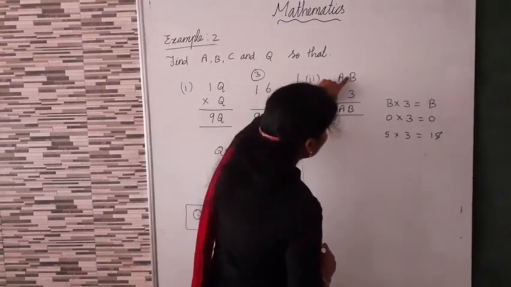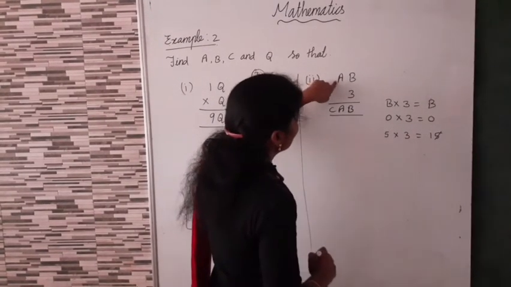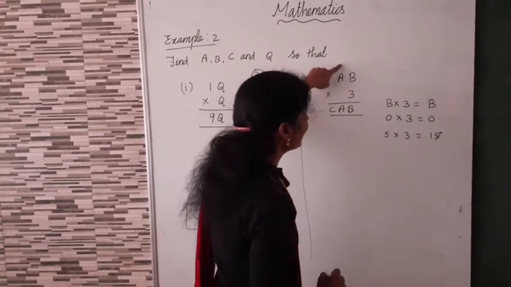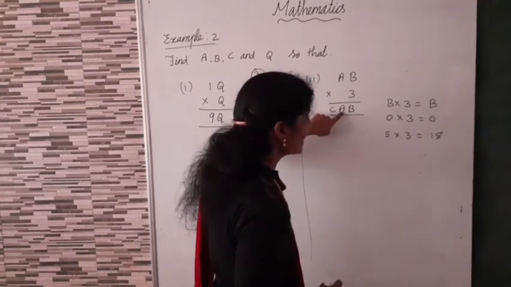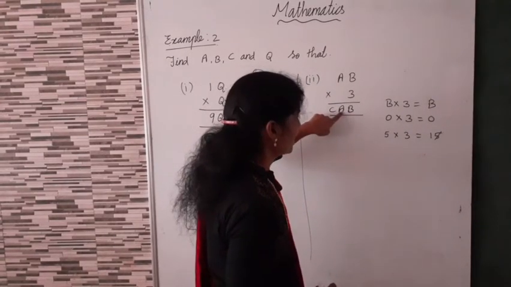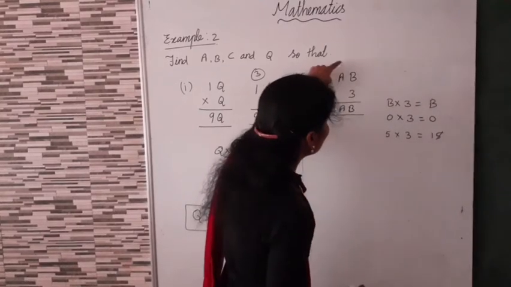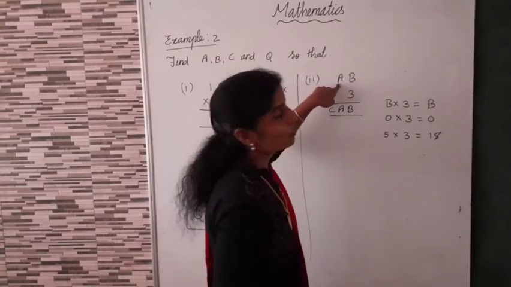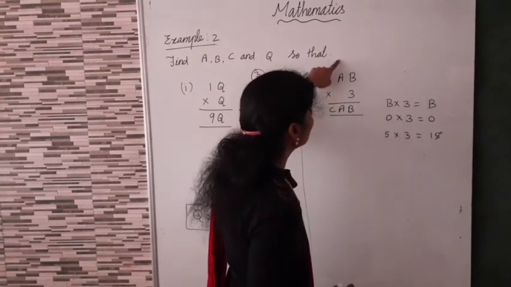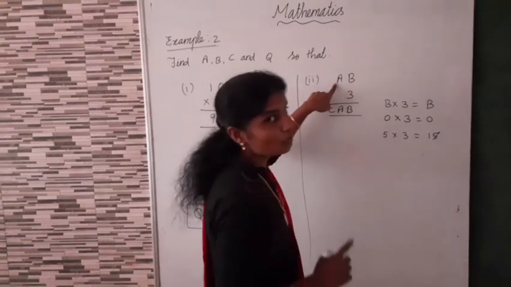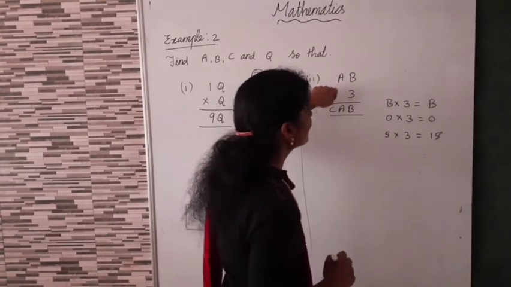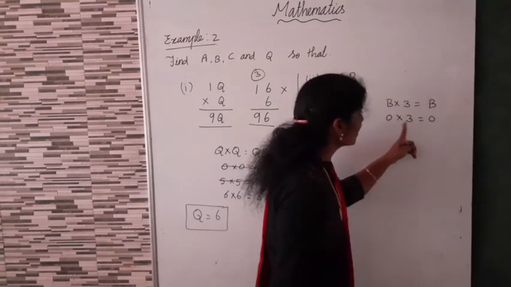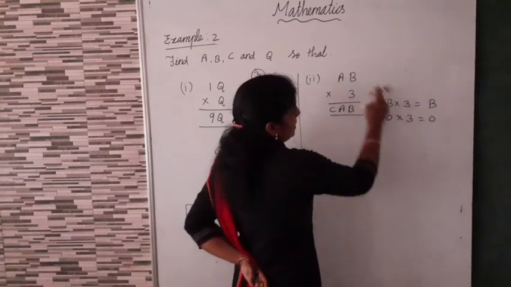Okay. Here B is 5. Now how can you find A? Here the answer's tens place is also A. Here 15, you take 5 and 1 balance. Now we can take any one number. A equal to 1 means 1 into 3, 3 plus 1, 4. But here the A value is 1. So this is not possible.